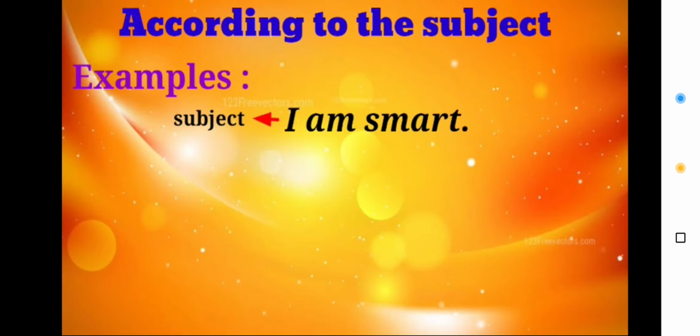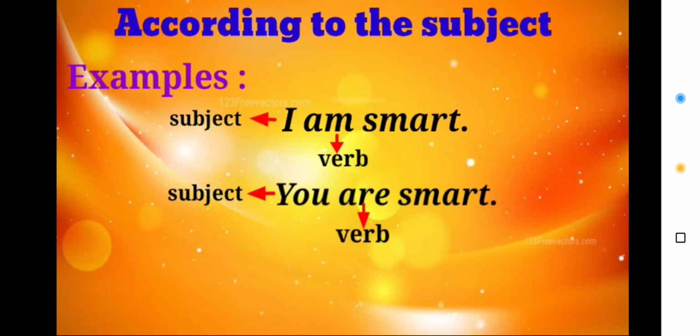So first of all, according to the subject. First example, as you can see here, the sentence is I am smart. Here I is subject and the verb which agrees with the subject is am. So I is subject, which is first person, and am is the verb here. In the second sentence, you can see you are smart, where you is the subject, that is second person, and are is the verb. So you are smart.